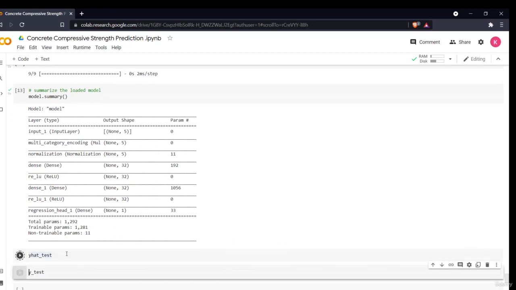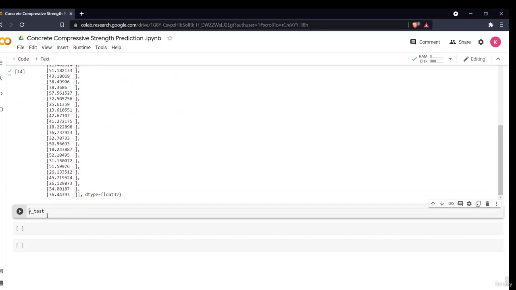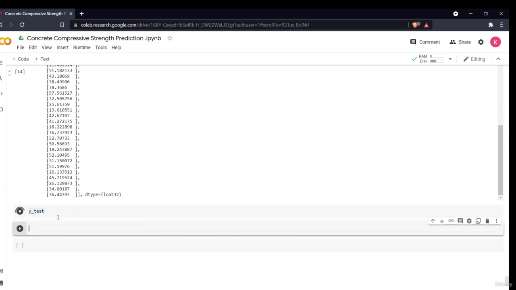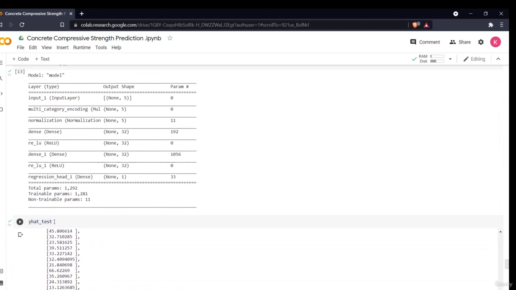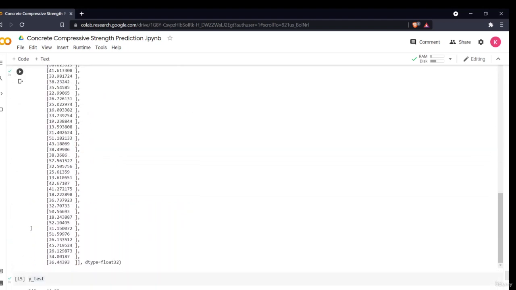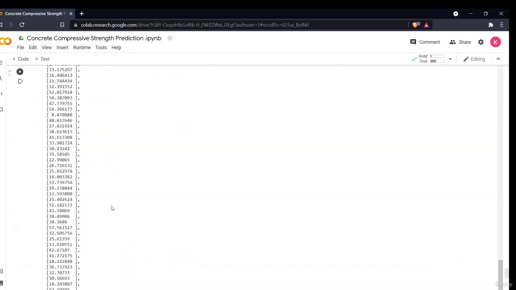Now I'll be seeing my predictions. This is my predictions and this is my test data, so you can compare it. It is basically similar.